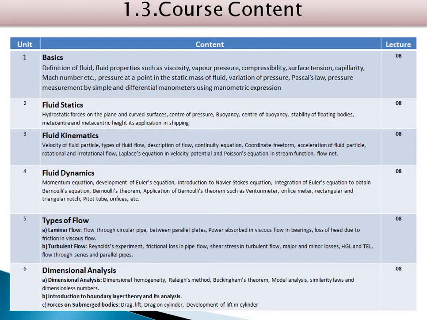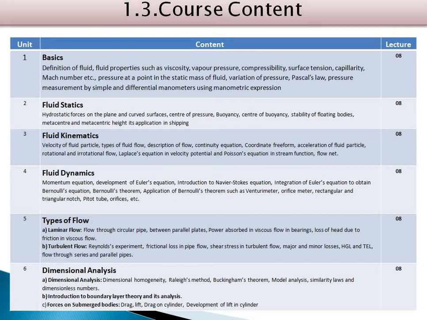In this chapter we are going to discuss the definition of fluid properties such as viscosity, vapor pressure, compressibility, surface tension, capillarity, Mach number, etc. Then pressure at a point in a static mass of fluid, variation of pressure, Pascal's law, pressure measurement by simple and differential manometer using manometric expressions. So all those are some basic entities with respect to the fluid.